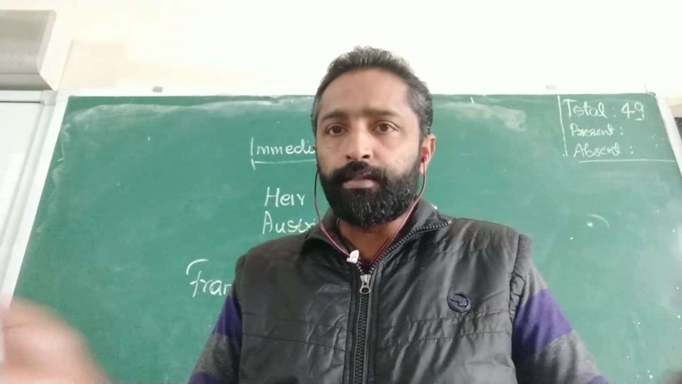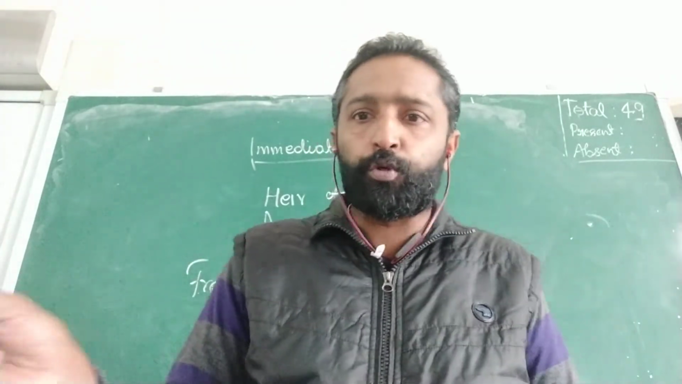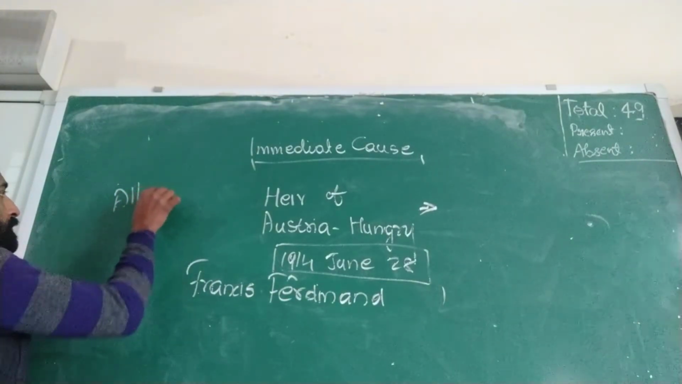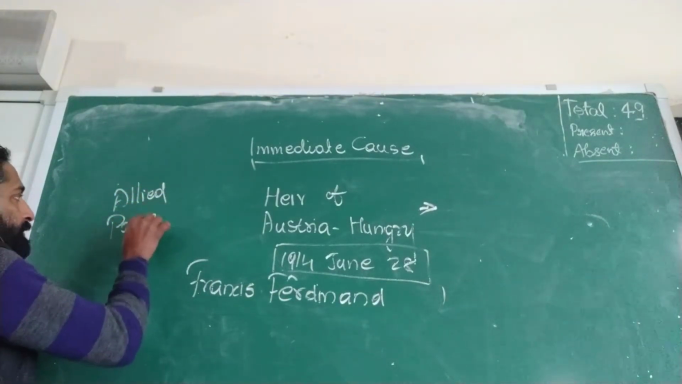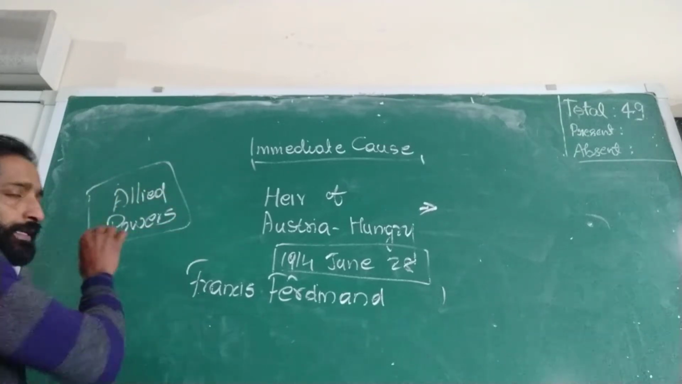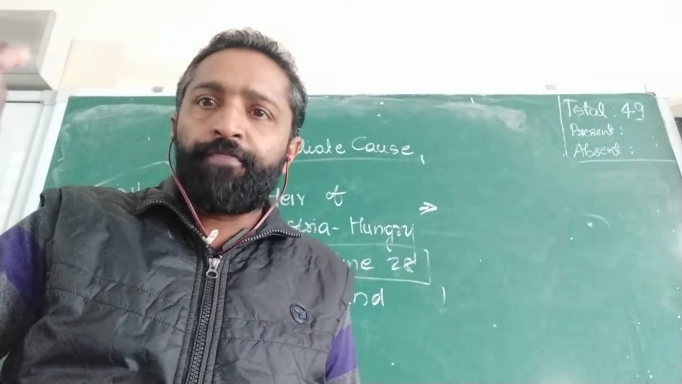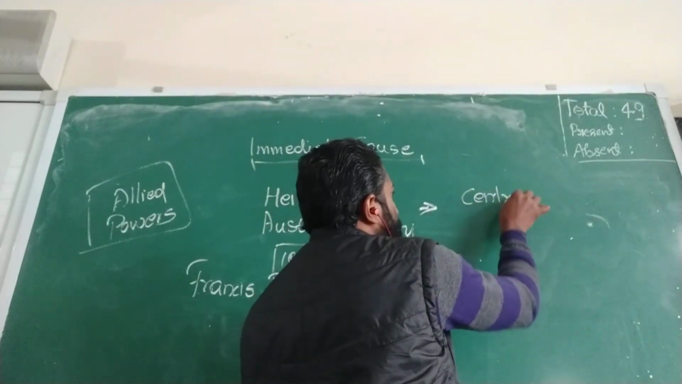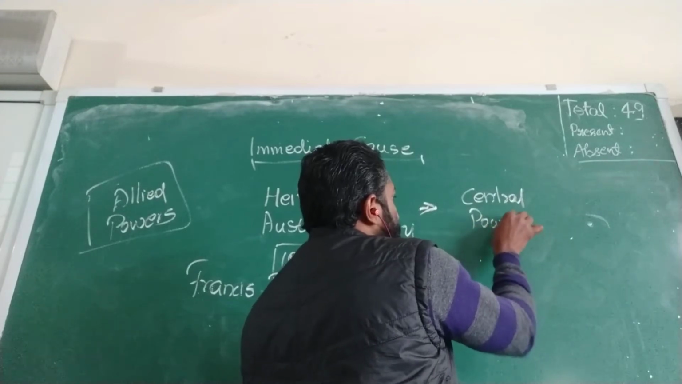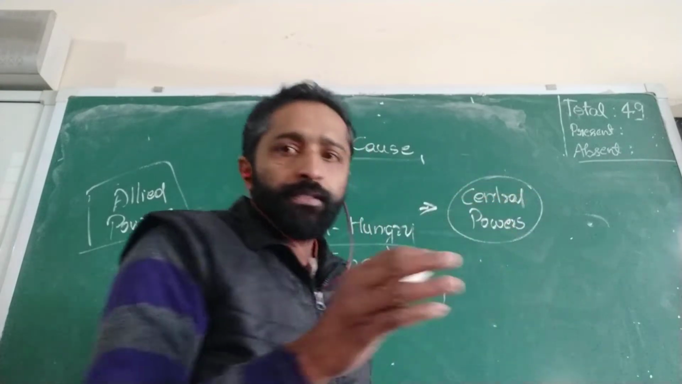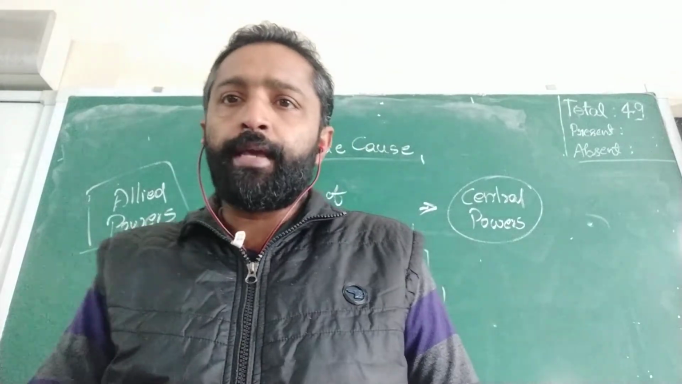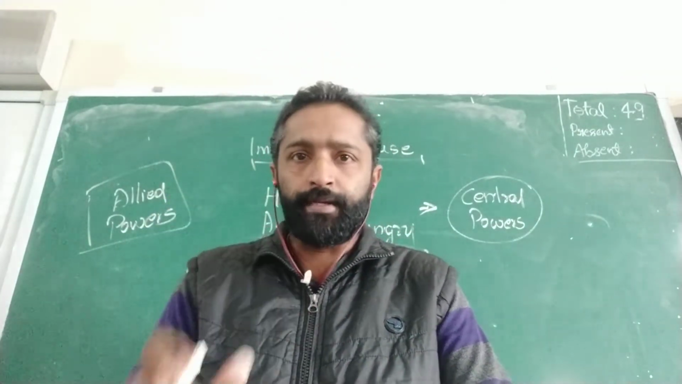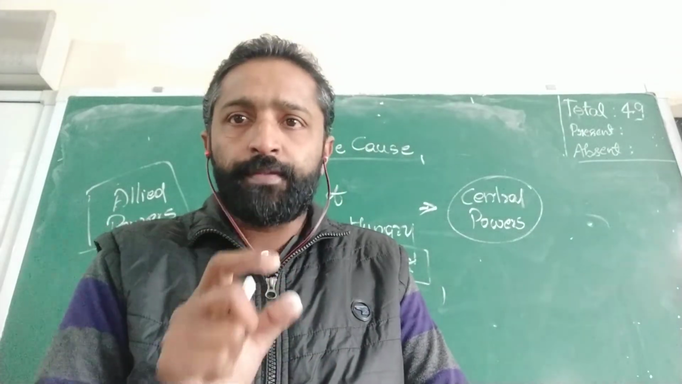So the whole world was divided into two different groups. The Allied Powers, the first category, included Britain, France and Russia. Second is the Central Powers, that included Germany, Austria and other countries that supported them. So this is the immediate reason for the First World War.